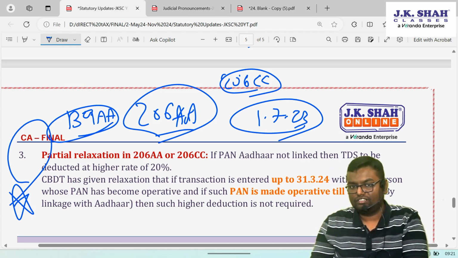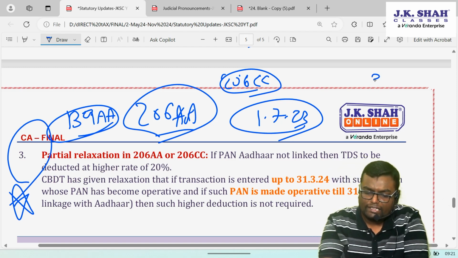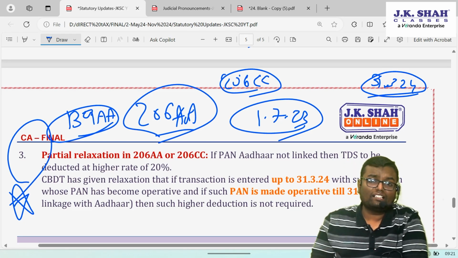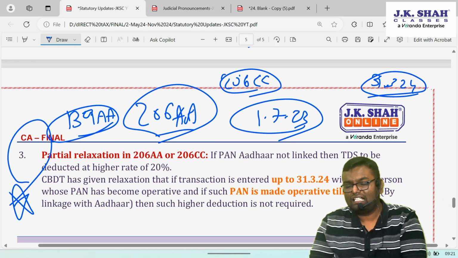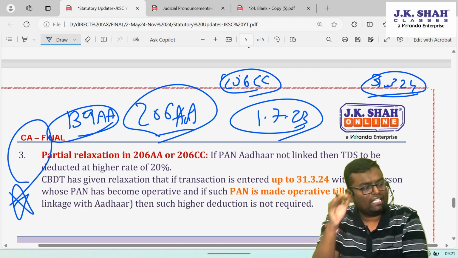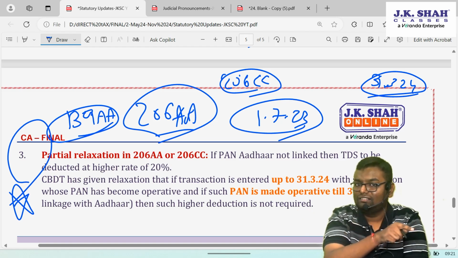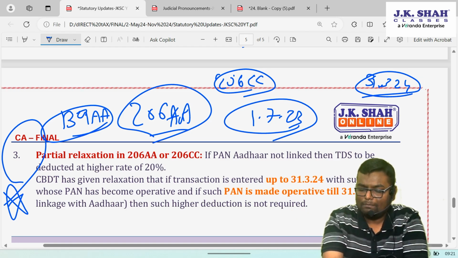CBDT gave the relaxation that if the TDS is deducted up to 31st March 2024, but that particular deductee has not linked PAN with Aadhaar, and that's why his PAN became inoperative, it's okay if you deduct normal TDS, provided that the deductee makes that PAN operative up to 31st May 2024.